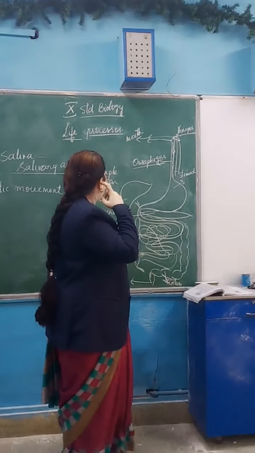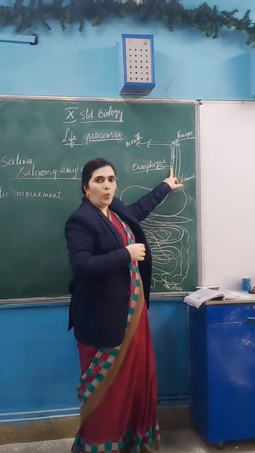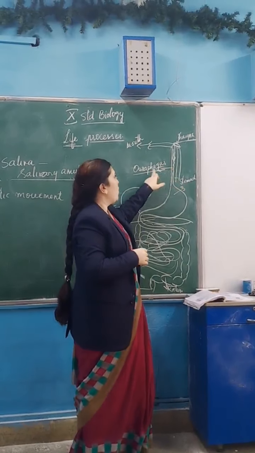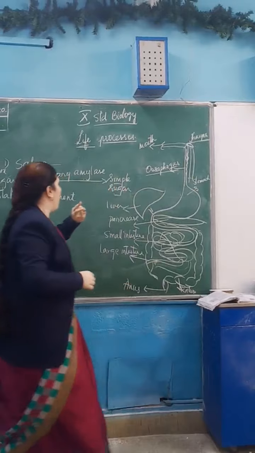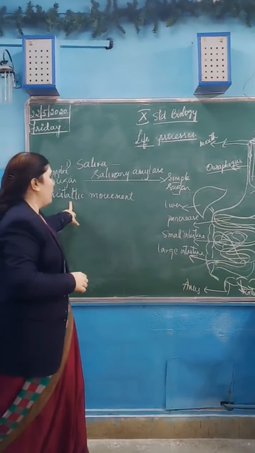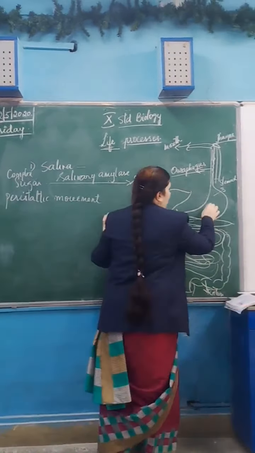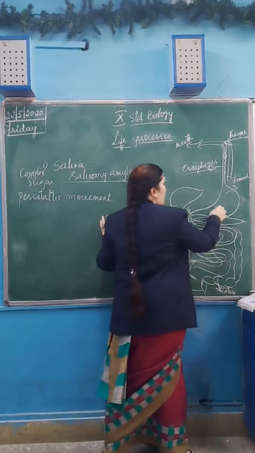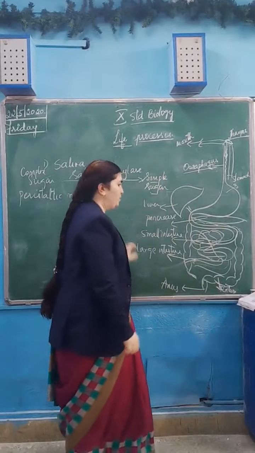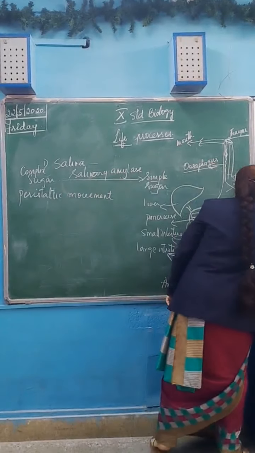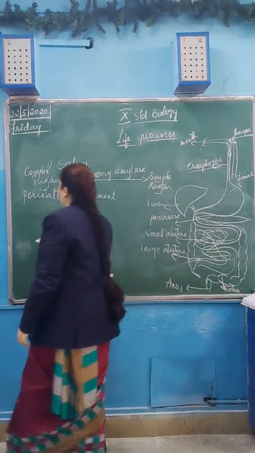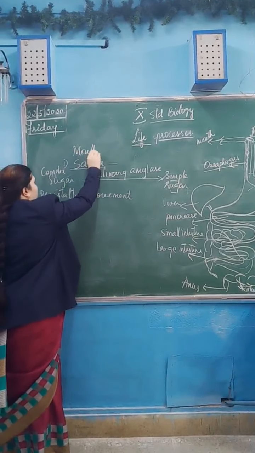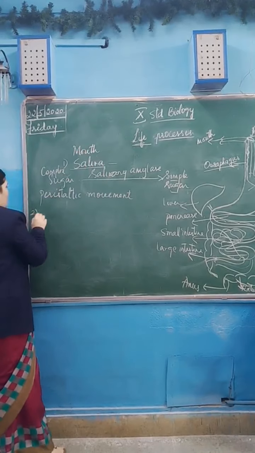Once the food enters into the food pipe, not the windpipe, by the peristaltic movement it goes into the stomach. No digestion takes place in the food pipe. It enters into the stomach, and then in the stomach the digestion starts. This is in the mouth. The next is the stomach.